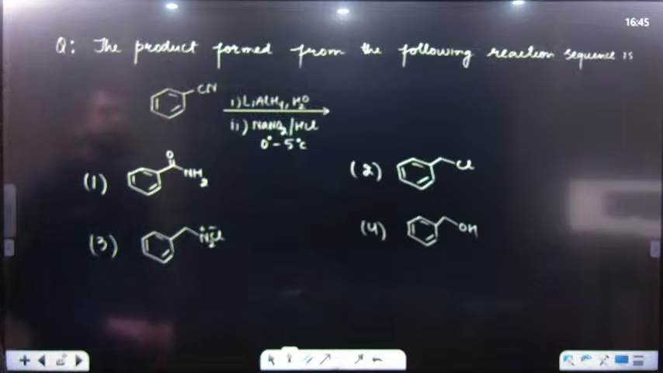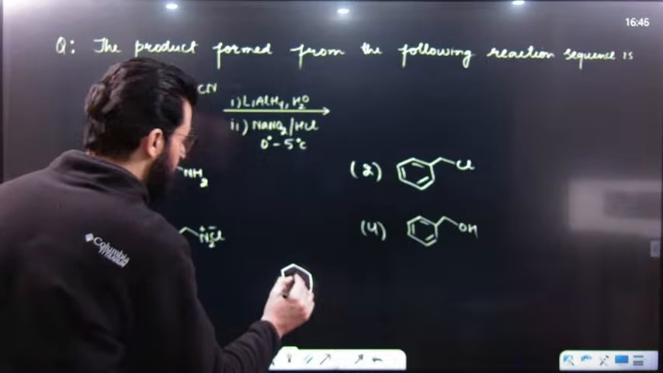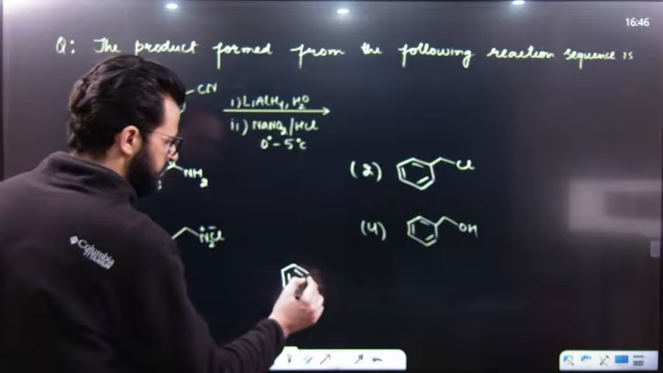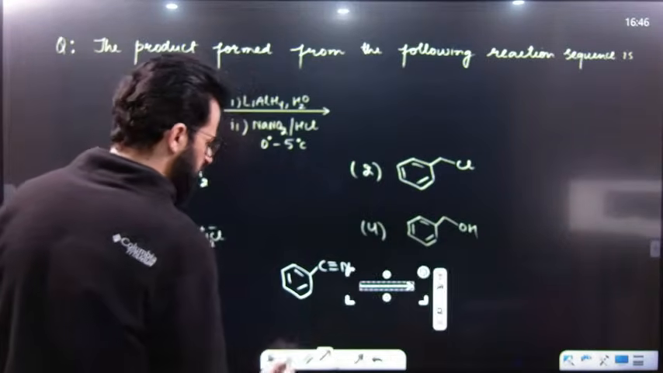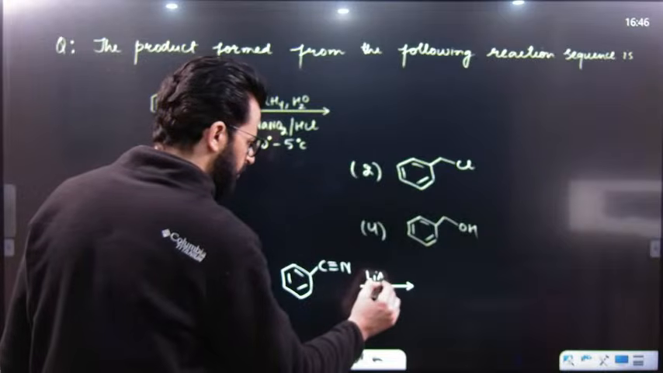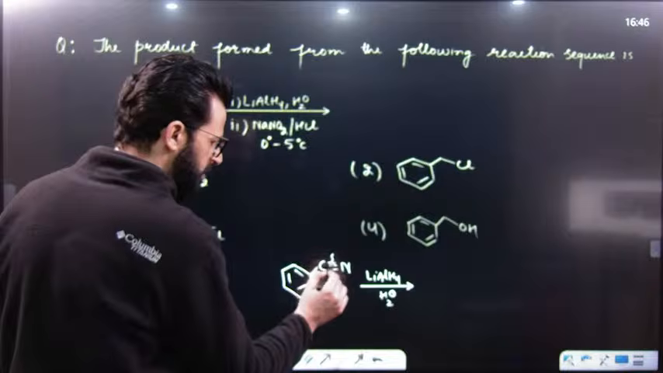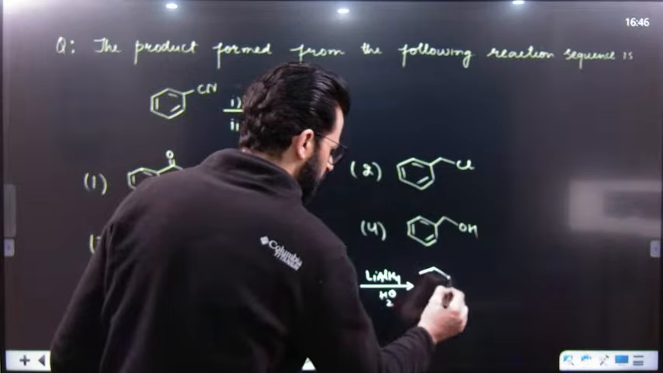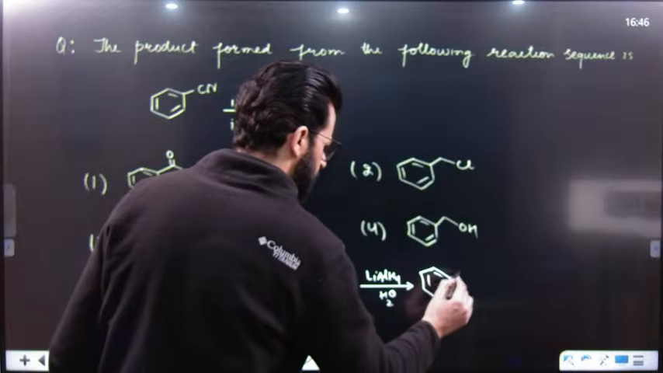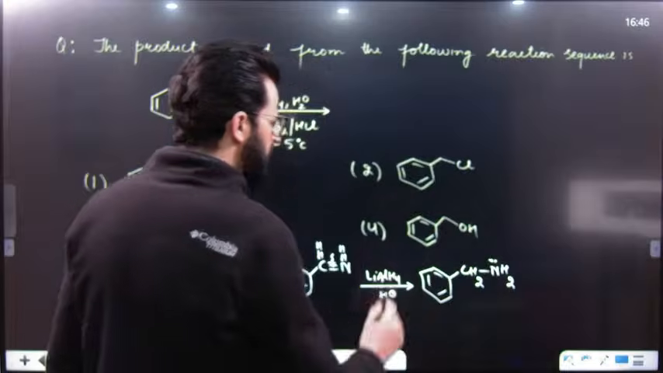After that, the product formed from the following reaction sequence. Have a look. So it is like this. First of all, we will be having benzonitrile. Benzonitrile on treatment with lithium aluminium hydride and water, what will happen? It will result in the formation of CH2NH2. That means it is simply primary amine formation first. This is the primary amine.